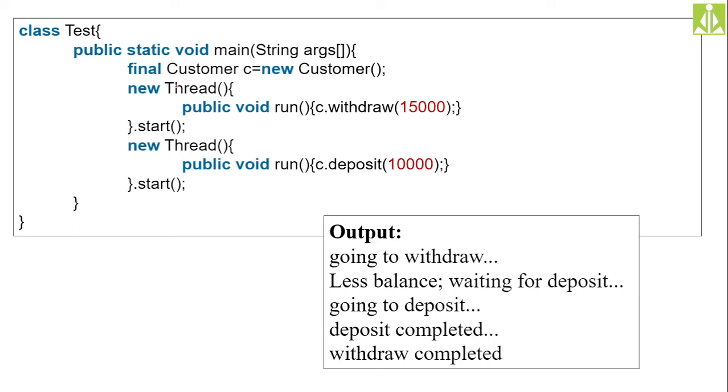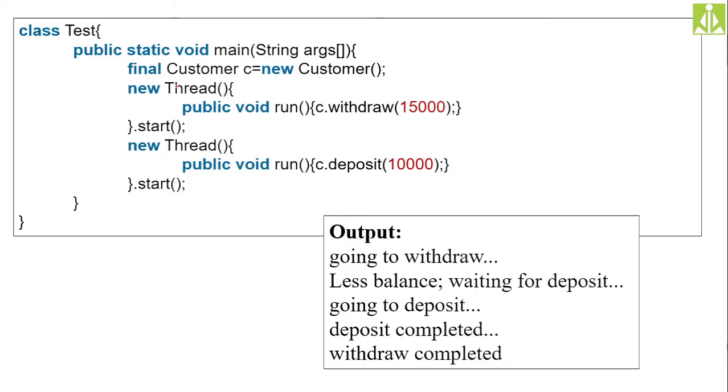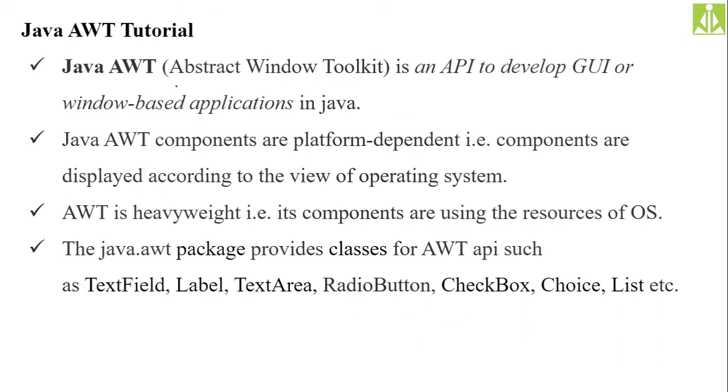Okay, the next concept we have is the AWT, abstract window toolkit. As I explained in the beginning of this class, it is a mechanism, or a way, to achieve GUI programming in Java. The procedure of executing AWT programs is somewhat different from regular Java programs. The program execution, everything, we will see in our next class onwards. But here I will give some basic inputs related to AWT programming.